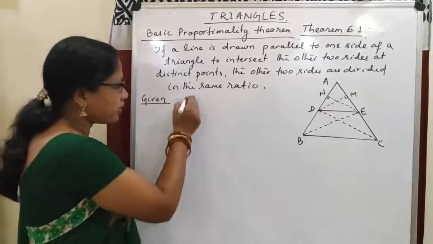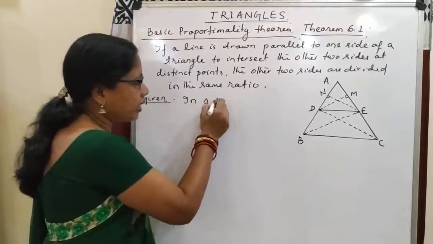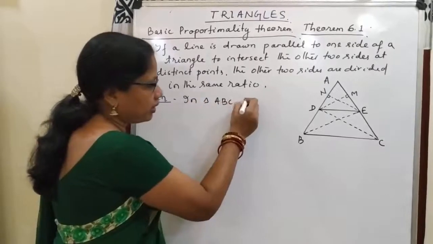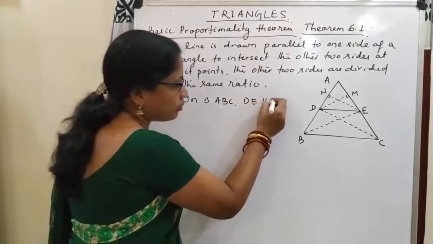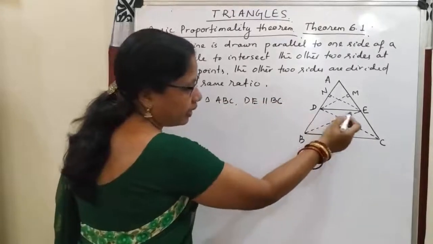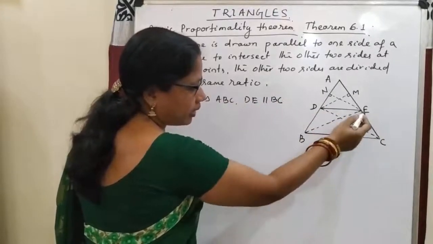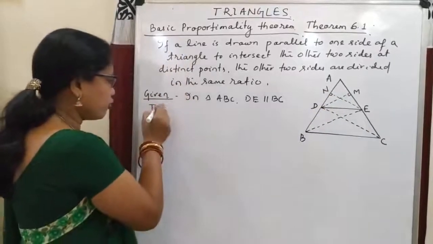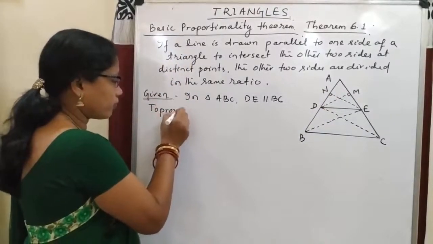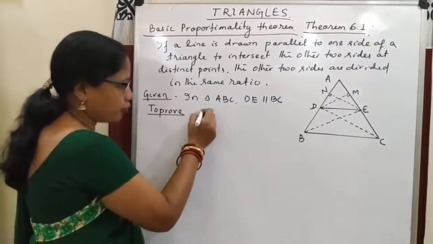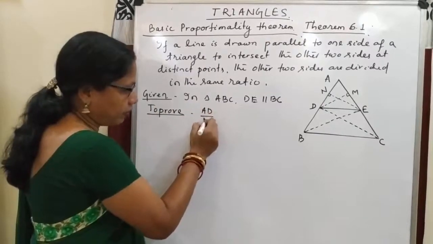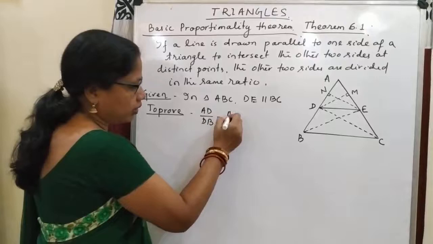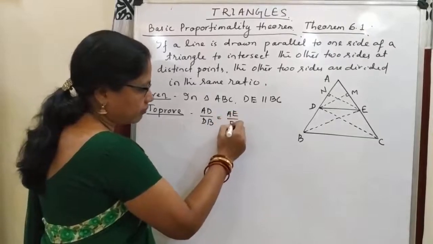Here it is given that in triangle ABC, DE is parallel to BC, and DE cuts AC at E and AB at D. So we have to prove AD by DB is equal to AE by EC.